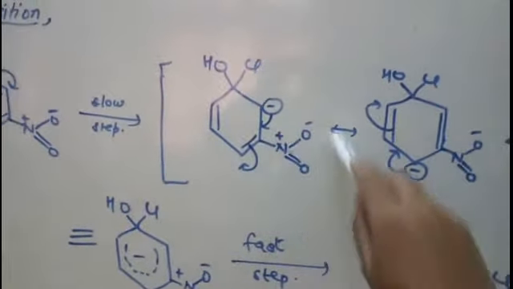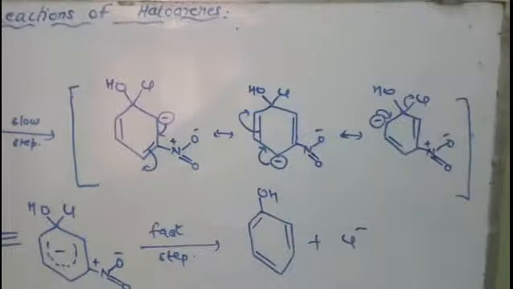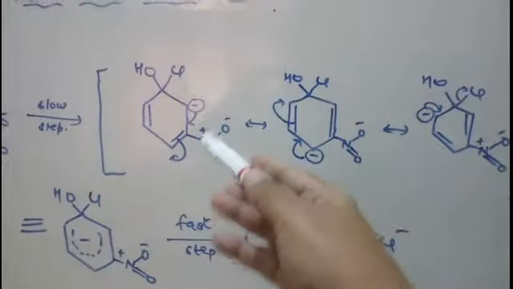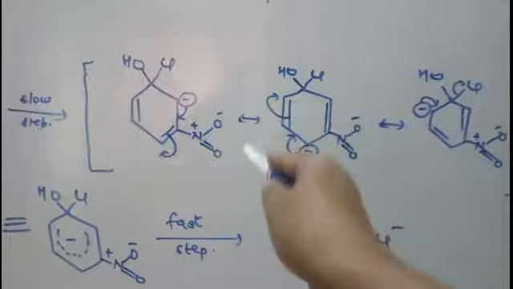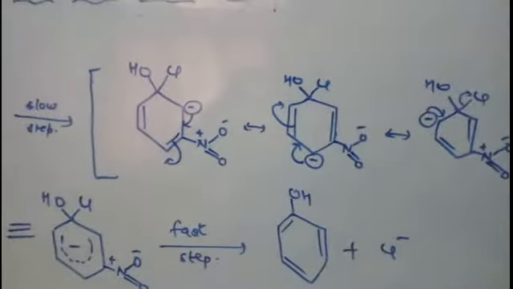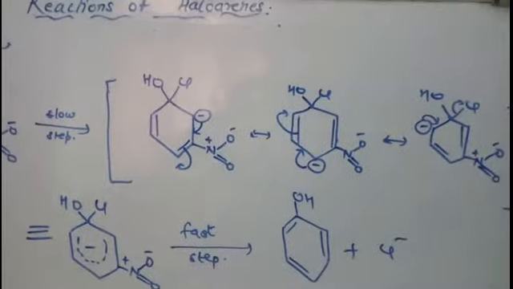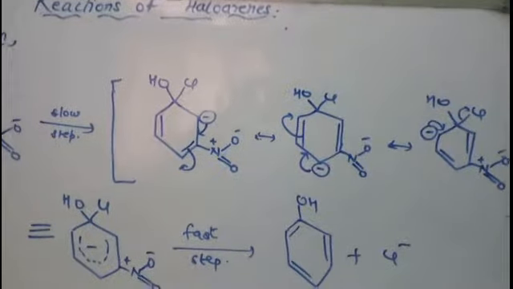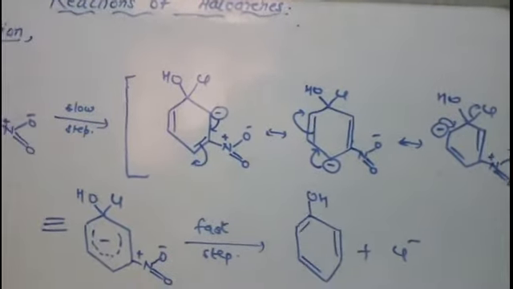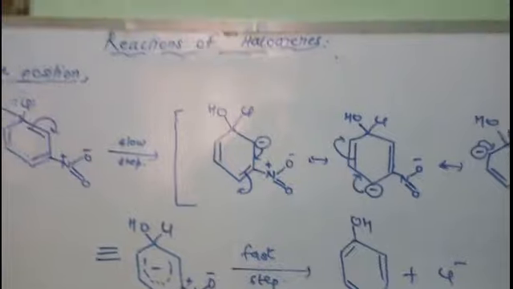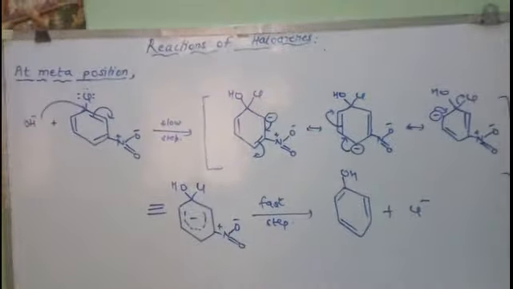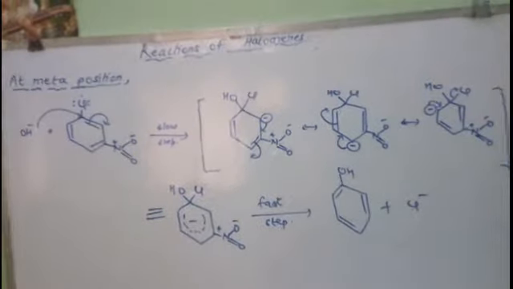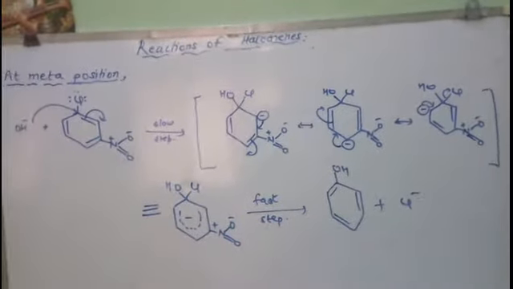Now your electron withdrawing group is present at the meta position. So since the electron density is at ortho or para, and the electron withdrawing group is at the meta position, it cannot withdraw the electron from the benzene ring, thus it cannot stabilize the carbanion formed. Hence there will be no effect when your electron withdrawing group is present at the meta position. Rather, if it is present at ortho and para positions, the reaction will be carried out at milder conditions.